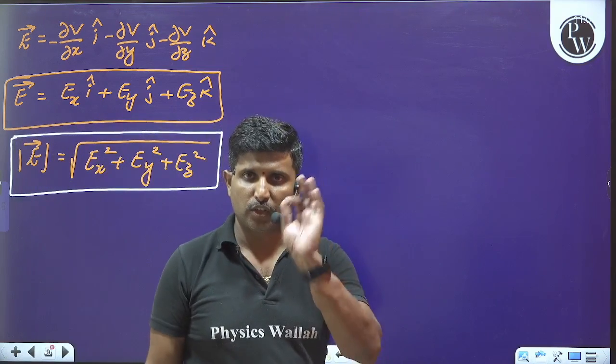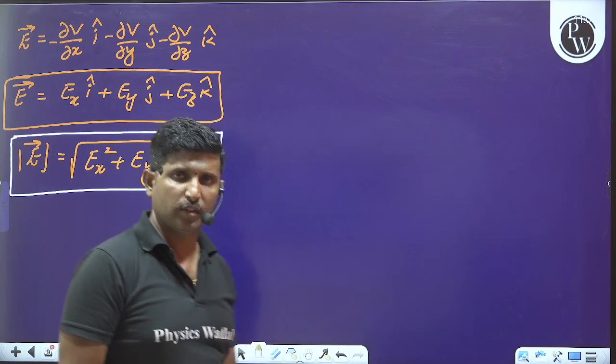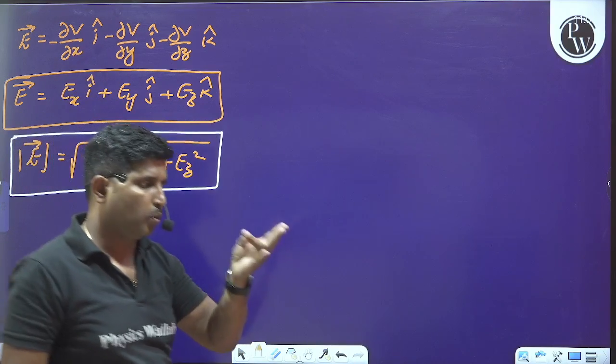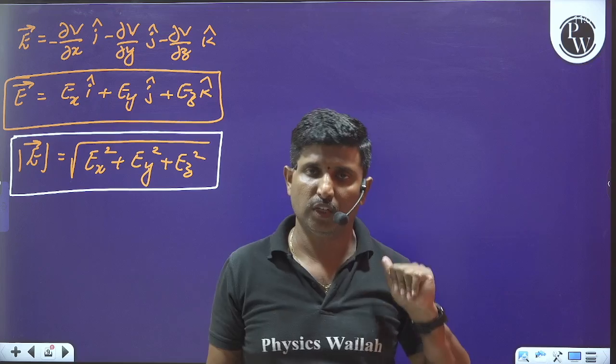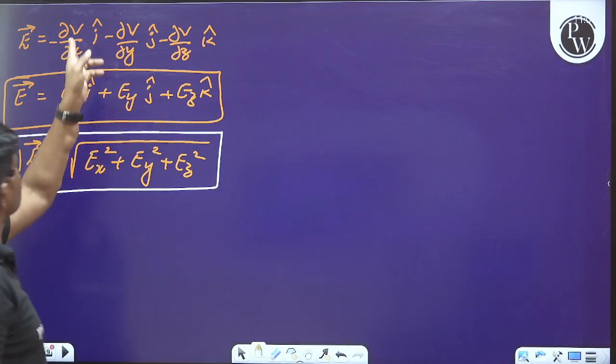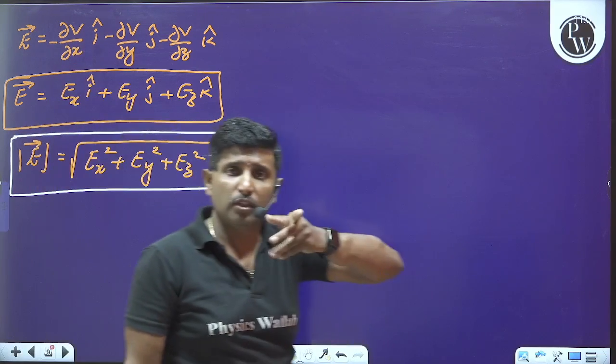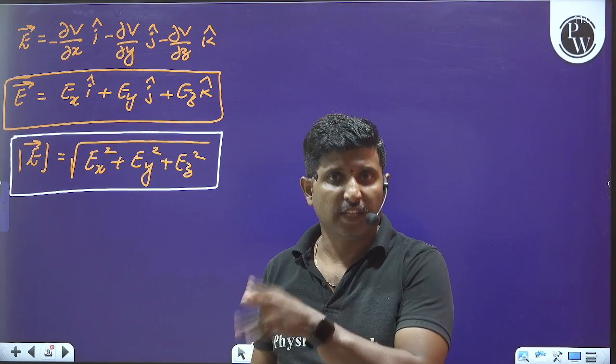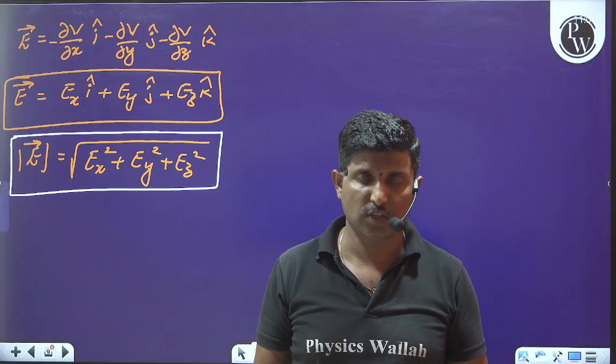Okay, partial differentiation. What is the meaning of partial differentiation? See here, whenever V contains x, y and z terms, then for dV by dx, while we are differentiating with respect to x, we have to keep y and z as constant terms.